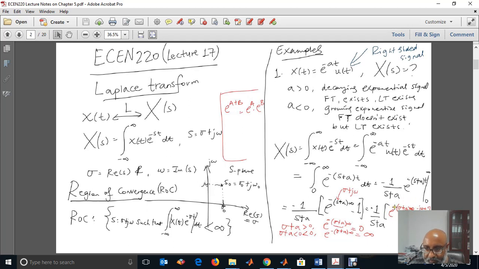So this part will be finite if sigma plus a is greater than 0. If sigma plus a is greater than 0, at infinity it will be e to the power of negative infinity, which is equal to 0, and the Laplace transform will exist. It will be convergent. If sigma plus a is less than 0, this will be e to the power of positive infinity, which is infinity. Then the Laplace transform does not converge, so it does not exist.